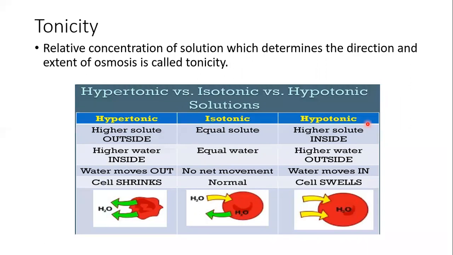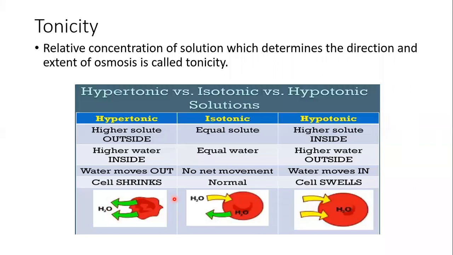Now tonicity. Tonicity, when we see the relative concentration of solution, when we compare two solutions, that term is known as tonicity. The higher concentrated solution is known as hypertonic solution. The lower concentrated solution is known as hypotonic solution. I give you one example. Okay, this is the example of red blood cell.